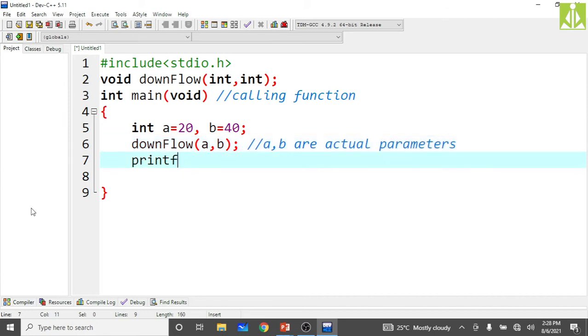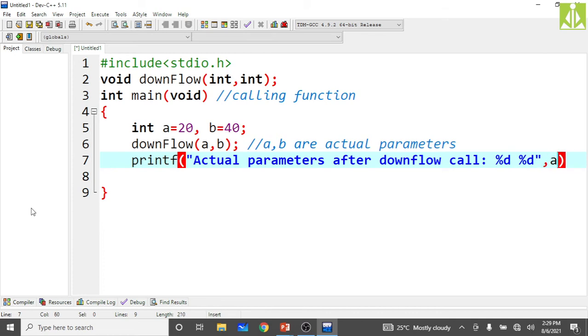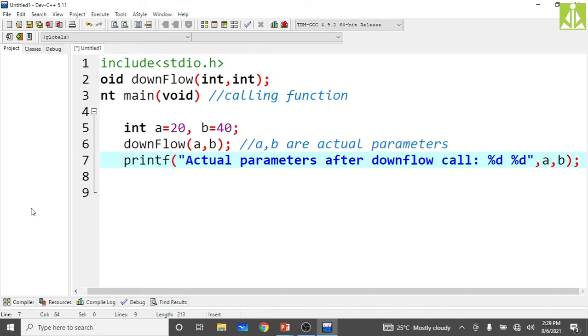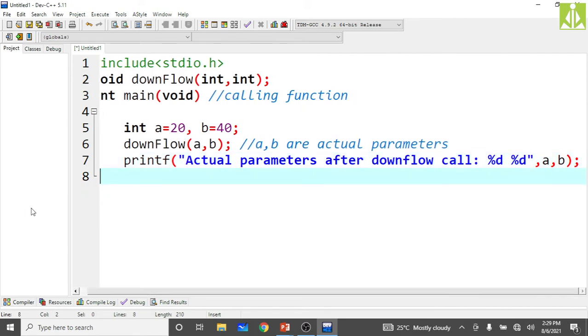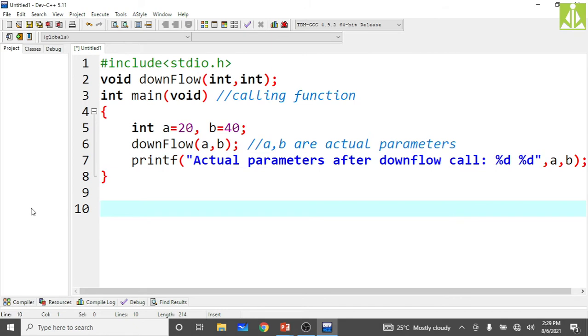So now, printing the actual parameters after the downflow call. We are printing the actual parameters values after the downflow call, a comma b. At the end put the semicolon. Simple thing. Then next, go and write the definition, because the function declaration is there, the call is there, but the definition is missing. So now write the definition.